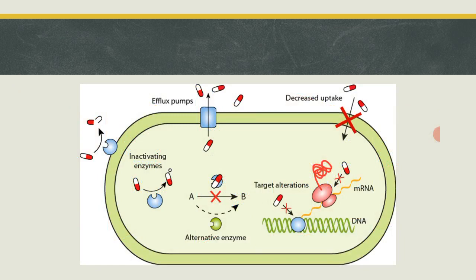Changes in the structure or the composition of the bacterial target can occur. The bacteria is so smart that it will change the target structure or composition so that the antibiotic will not be able to recognize that target, and it will stop the antibiotic from interacting with that target.